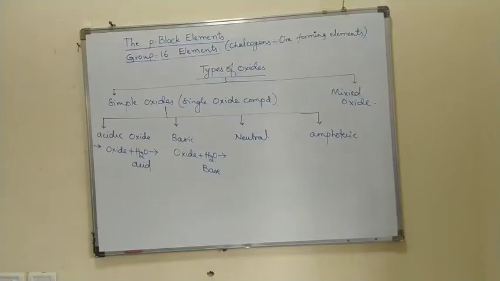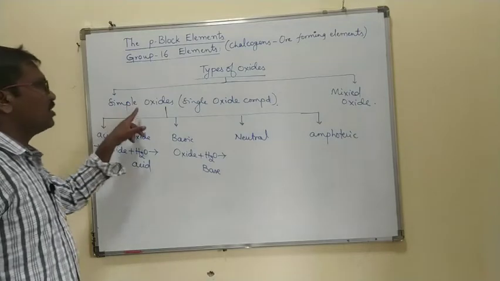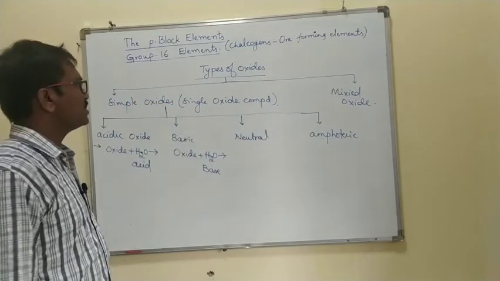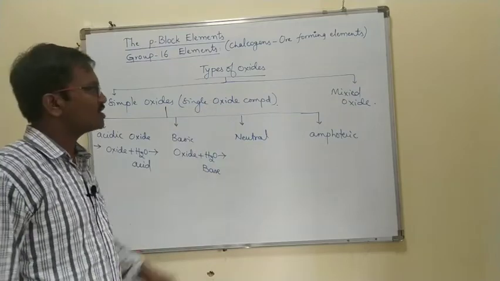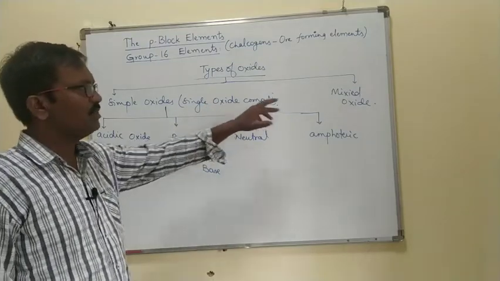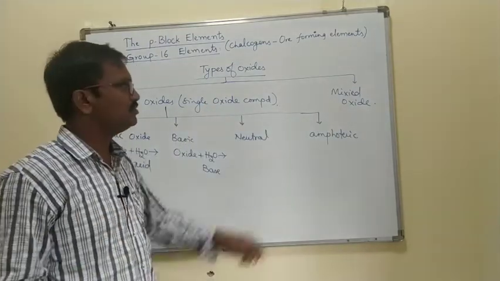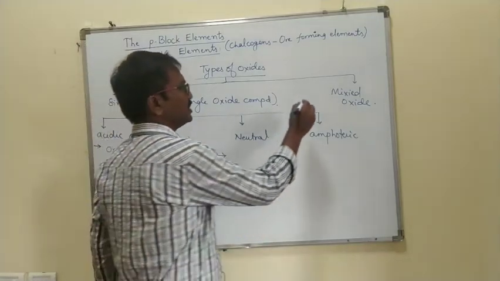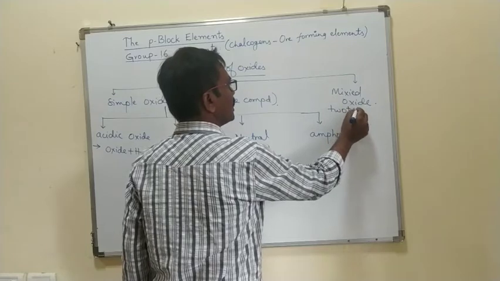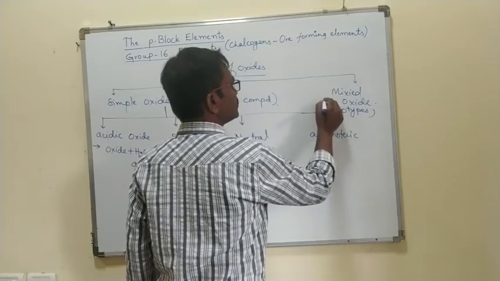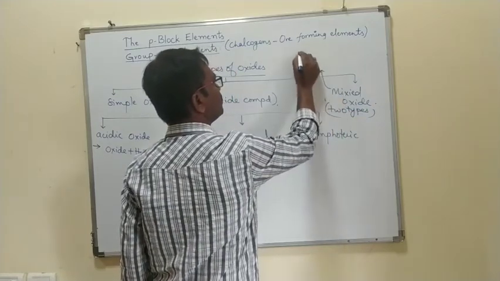Types of oxides: simple oxide, and the next one is mixed oxide. Simple oxides contain a single oxide compound. Mixed oxide means it contains two types of oxides. Suppose, for example, mixed oxides.